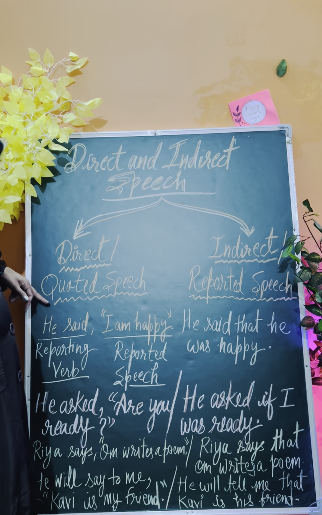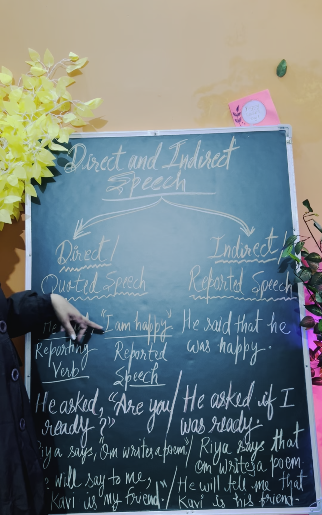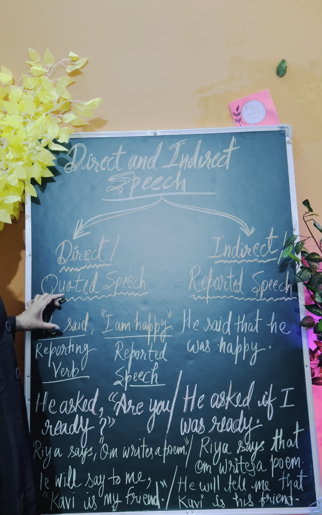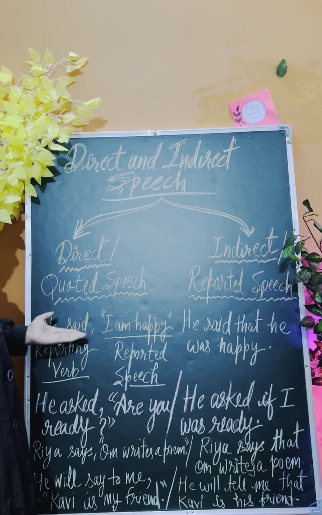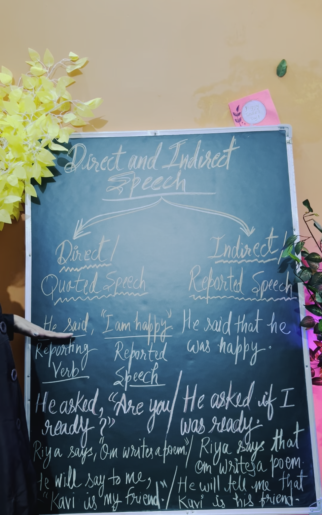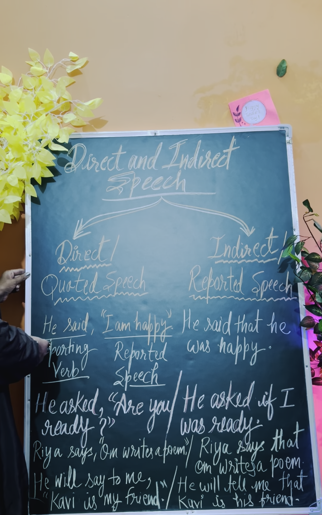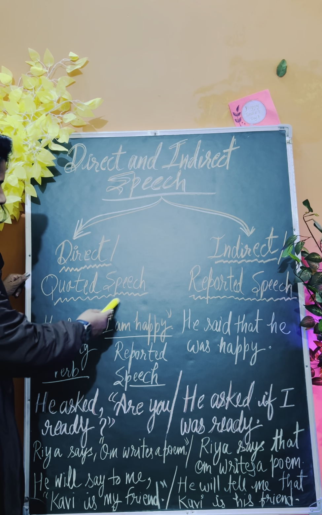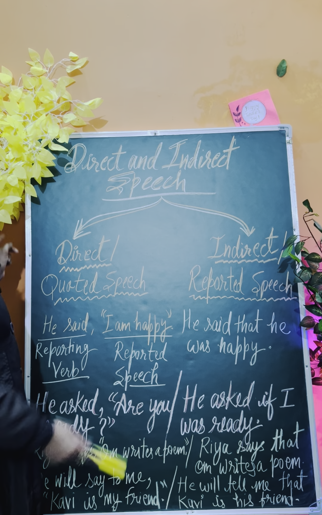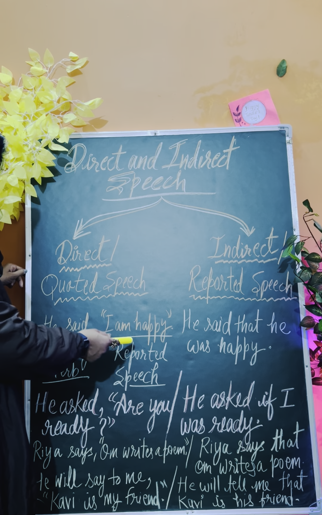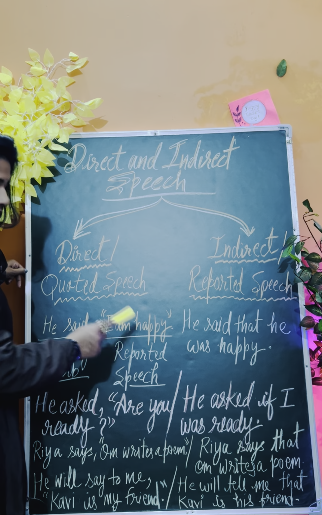Now look at the example. He said, "I'm happy." Now we got that if the dialogue of the speaker is mentioned, then it will be always in inverted comma. So you could see this sentence can be broken into two parts, this part and this. So this part will be called as reporting verb, and this particular part, which is in the inverted comma, that will be called as reported speech, right? Which is in the mark of the quotation, which is under the quotation, that will be reported speech.